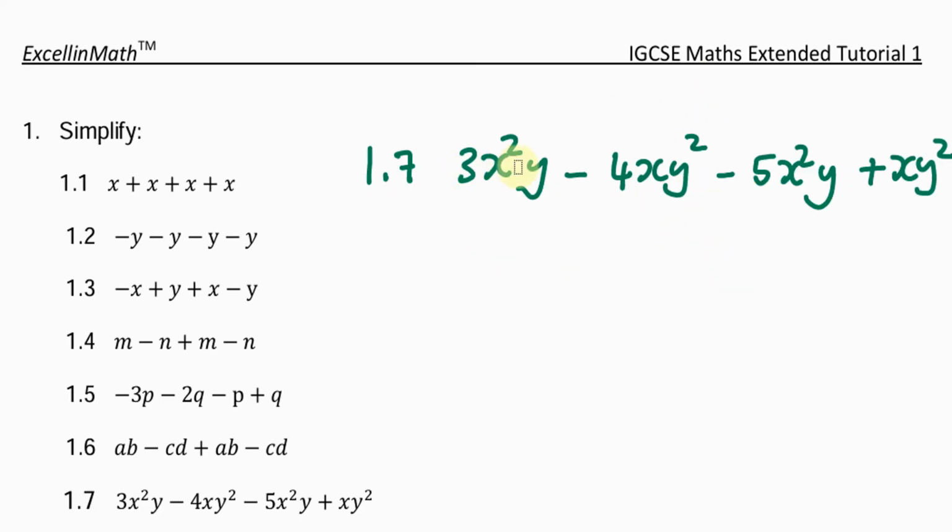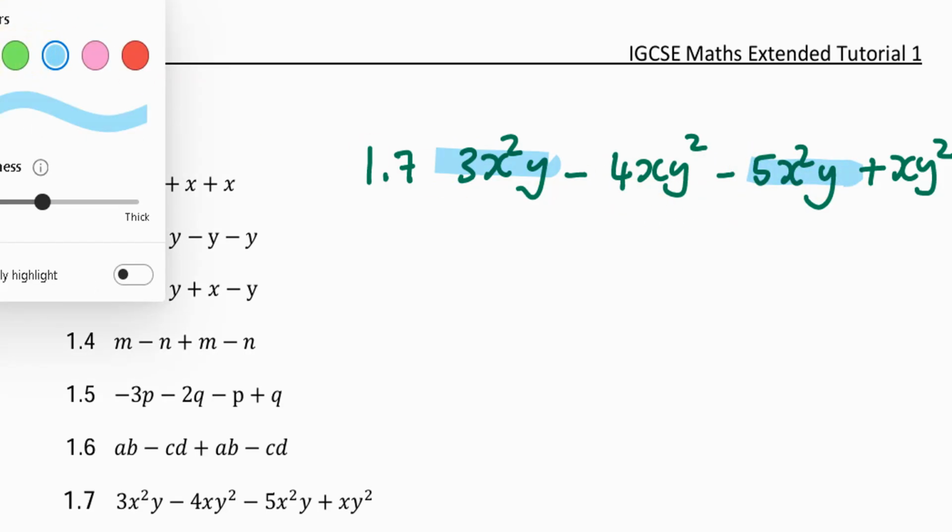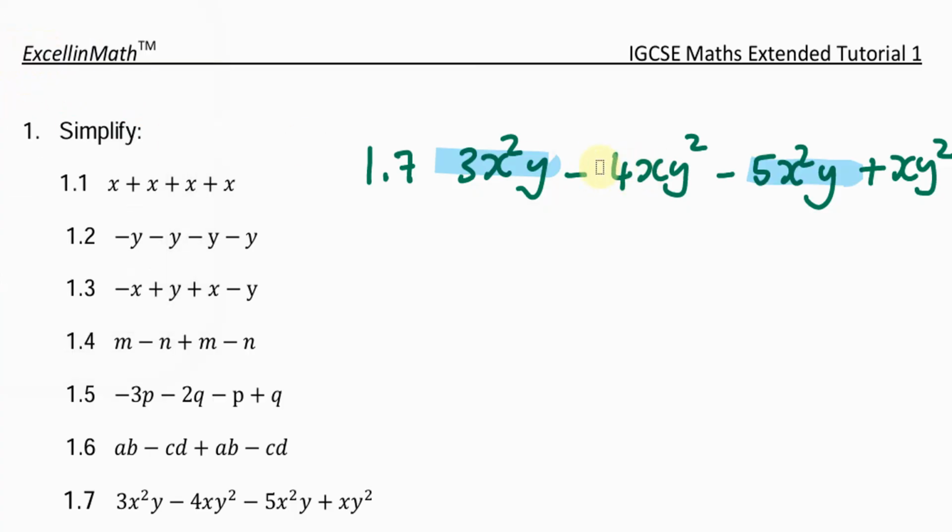The x squared y terms are like terms because we have the same letters with the same powers. Then the xy squared terms are like terms for the same reason. So let's start with the x squared y terms. We have 3x squared y minus 5x squared y. Now, what is 3 minus 5? Of course, it's negative 2. So 3x squared y minus 5x squared y is negative 2x squared y.